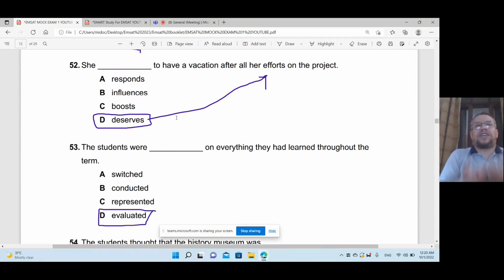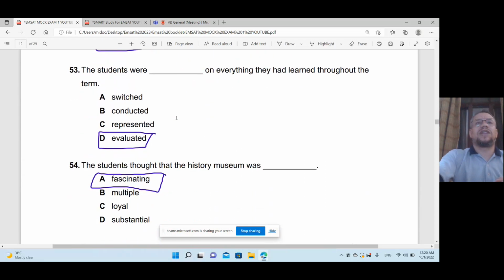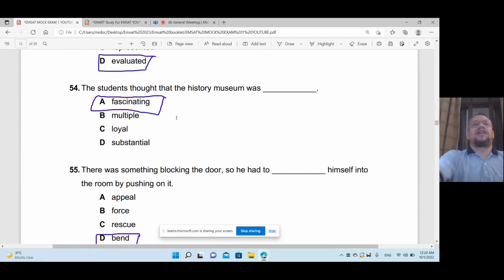She deserved this vacation. The students were evaluated on everything they had learned throughout the term. So in the whole term, at the end they were evaluated. That's right. The students thought that the history museum was fascinating.